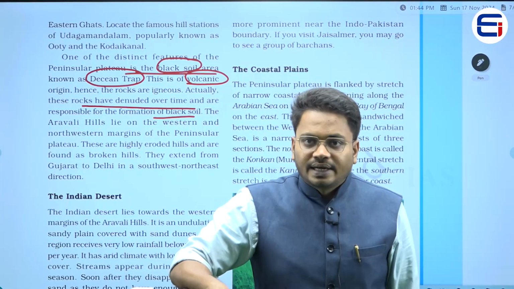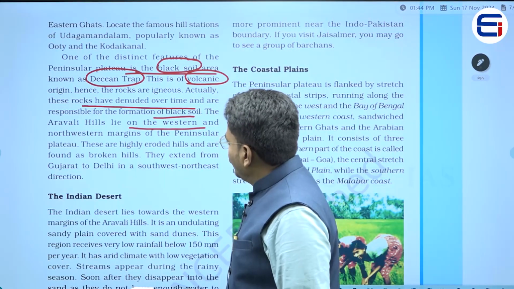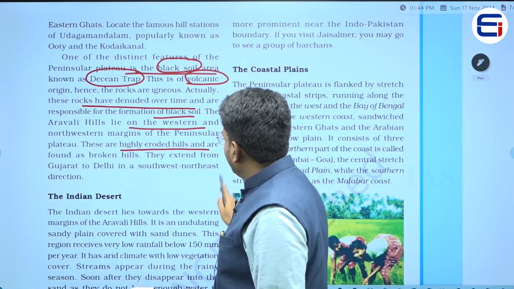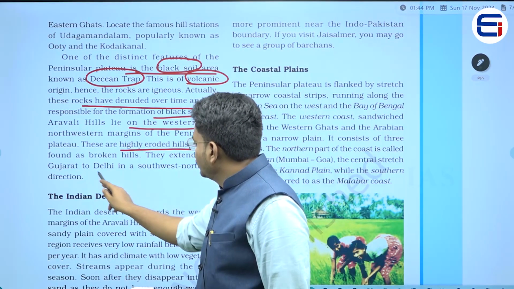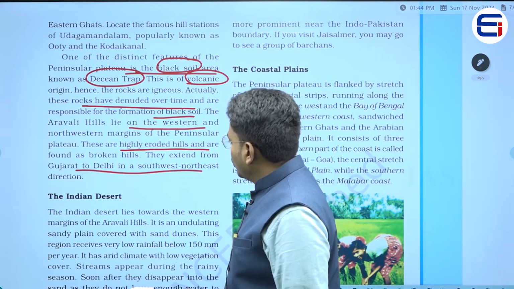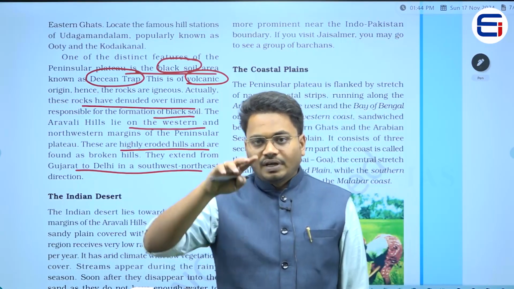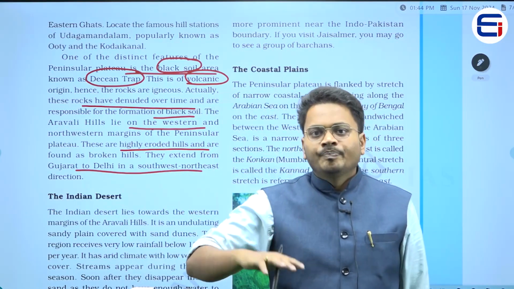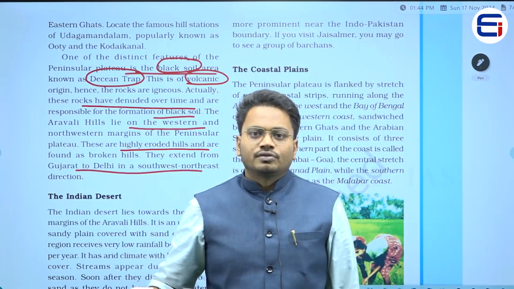Because of the Deccan traps, or because of the cracks which are present in this particular layer. Right. Now, the Aravalli Hills lie on the western and northwestern margins of the peninsular plateau. These are highly eroded hills and are found as broken hills. They extend from Gujarat to Delhi in a southwest northeast direction. Now, in the previous picture we have seen the Aravalli ranges, right? These Aravalli ranges act as a northwest boundary for this entire peninsular plateau.